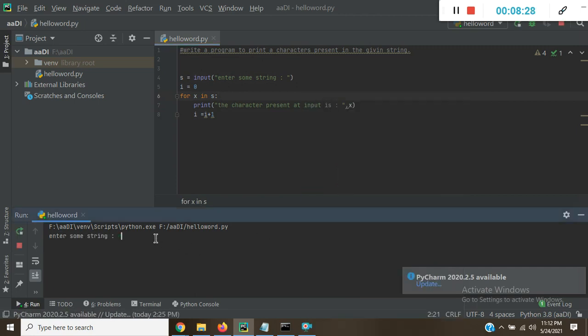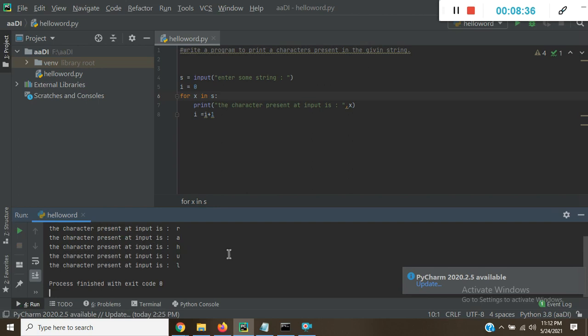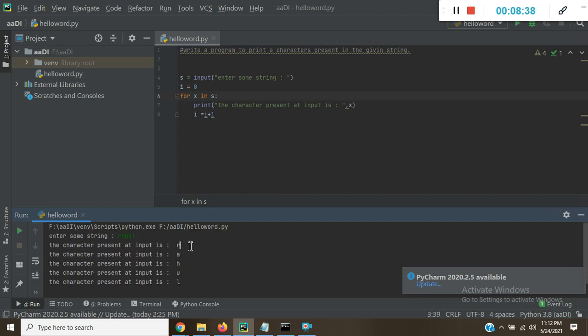Suppose I am entering Rahul here. So this loop will run 5 times. You can check here, this loop ran 5 times. The character present at index is R, A, H, U, L. So this is the for loop we have run.